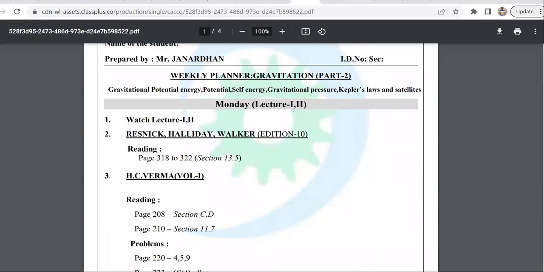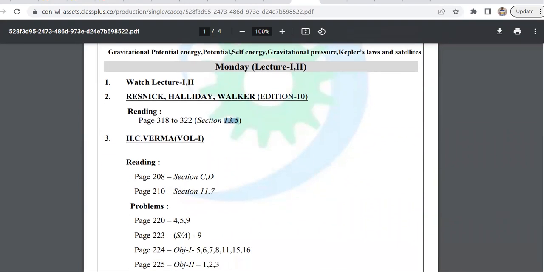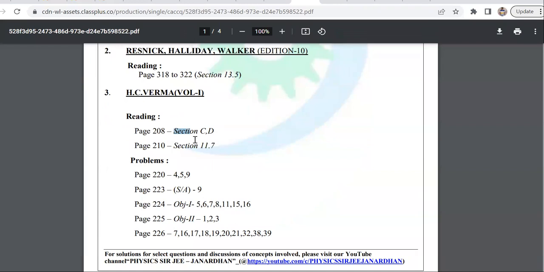You could see for a detailed course, the weekly planner is even more comprehensive. So I tell you when to watch the first two lectures, then you go to Resnick and Halliday edition 10. You make a reading for this section. If you don't have edition 10 also, this section will match in any edition. Maybe page numbers will not, but the section will match. Then you go to HC Verma, you have a small amount of reading. Now don't give pages and pages of reading. So whatever you read here, this will complement the reading here along with my lectures.